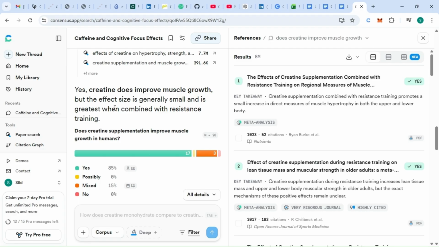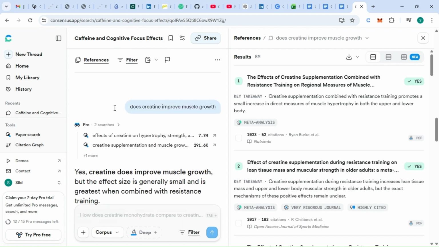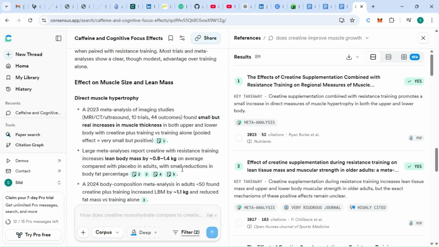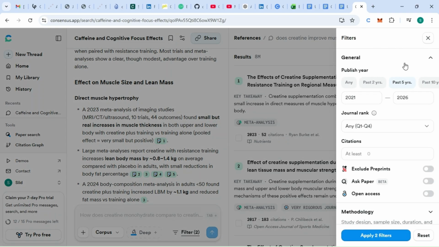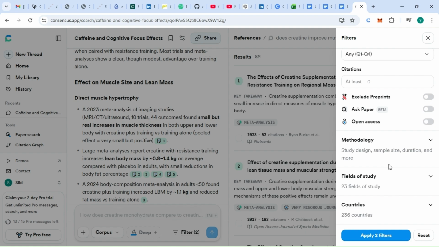So yes, creatine does improve muscle growth, but the effect size is generally small, and it's greatest when combined with resistance training. And the best part is we can even filter. So you just click on the filter button, and you can select different years. You can change the range, so for example, 2021 to 2025. You can change the journal rank, citations. You can choose different fields of study. You can choose different countries.